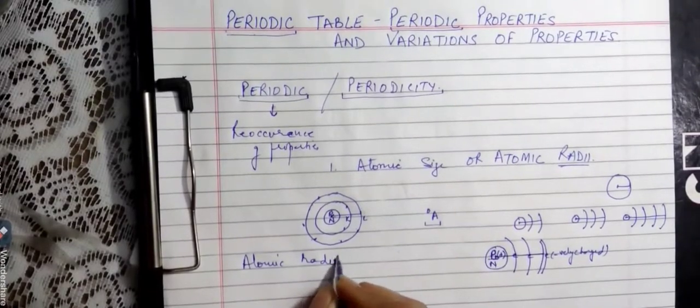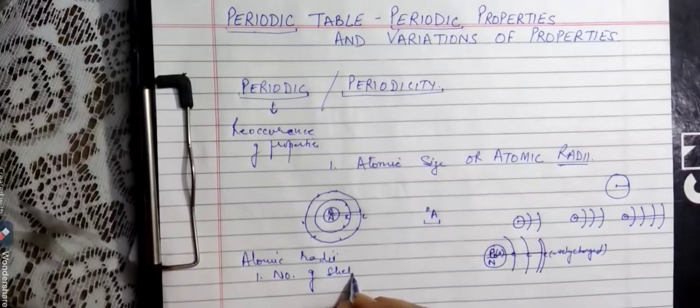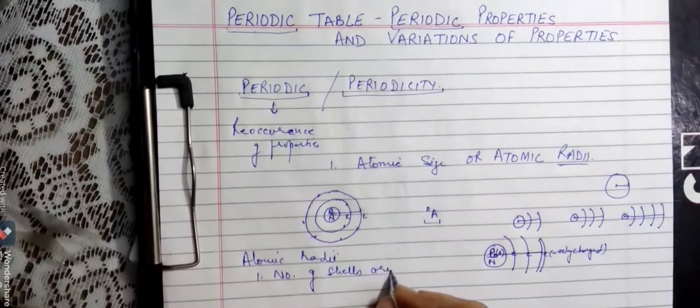depends upon two things. One, number of shells or orbits around the nucleus.